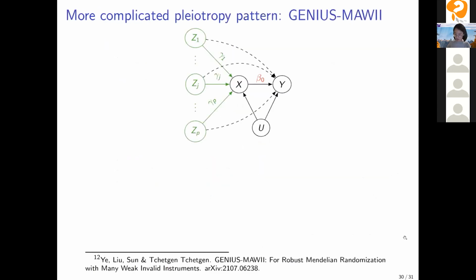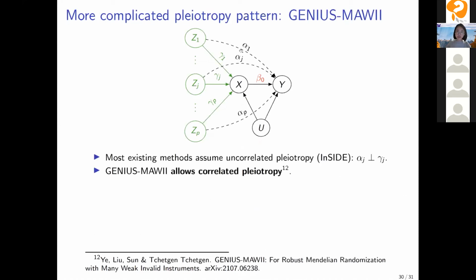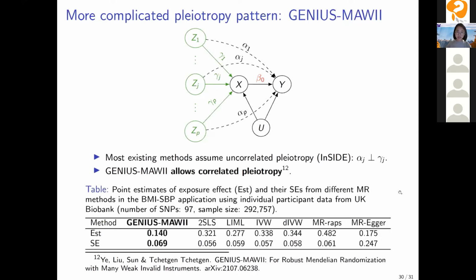And finally, I just quickly use 1 minute to go through this slide. So previously, we assumed that the direct effect, the pleiotropy, follows a balanced horizontal pleiotropy assumption. But if we have more complicated pleiotropy, which is basically if this direct effect is correlated with the IV strength, little gamma j, then this is the correlated pleiotropy, which is a very challenging setting in Mendelian randomization. And we have a new work called the GENIUS-MAWII estimator, and it's able to deal with the correlated pleiotropy.